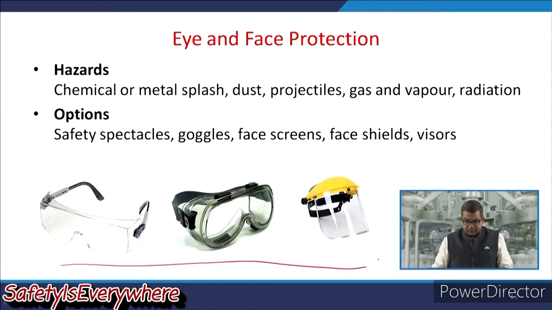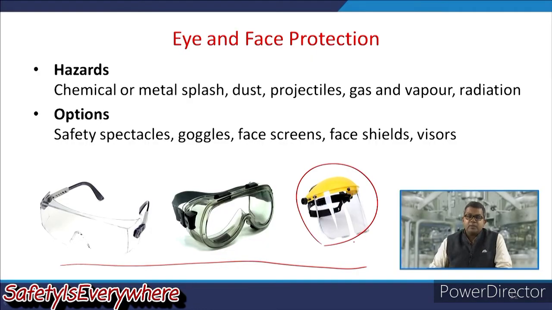Now, let us have a look at the various hazards associated with this kind of problem. This may be attributed to chemical or sometimes metal splash. Sometimes dust particles may get deposited on the face, or sometimes may go into the eyes. Then projectiles, gases and vapors, radiation, etc. So, to prevent this, there are certain options available to you, and they are clearly visible in these pictures. You may use safety spectacles, goggles, face screens like this, face shields, sometimes visors, etc.